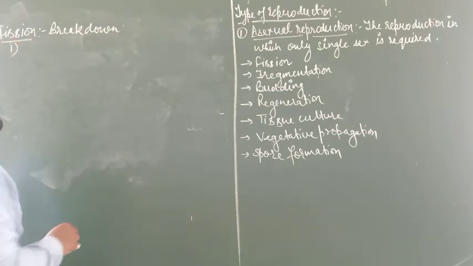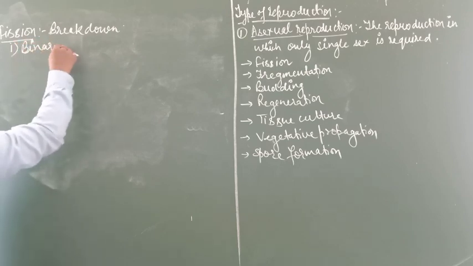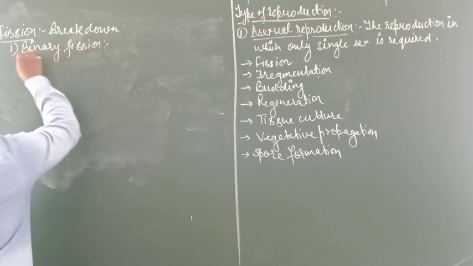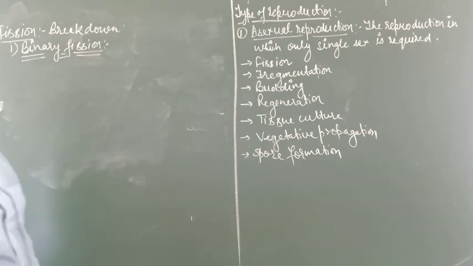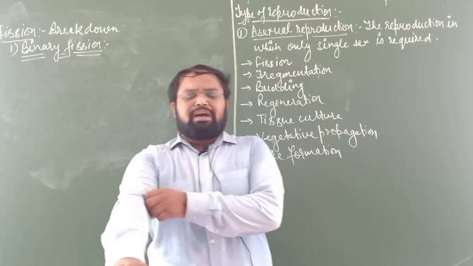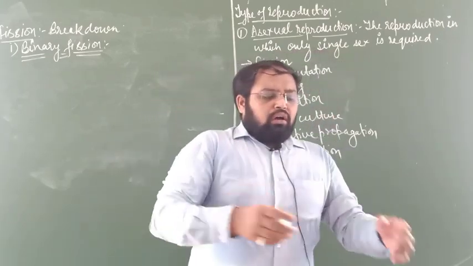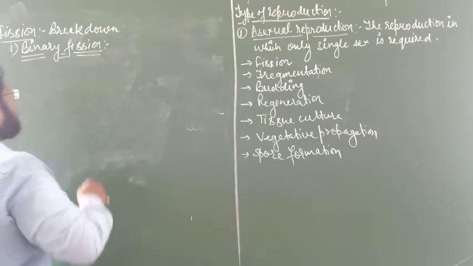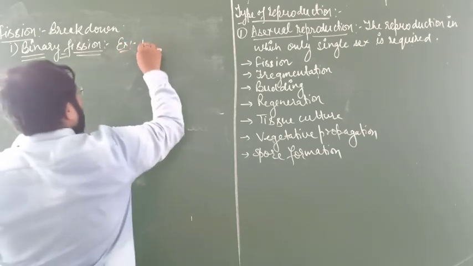Number one is binary fission. In computer language you know the binary number or binary language, which is only two digits, 0 and 1. So here the organism breaks down into two parts. The best example of binary fission is amoeba.